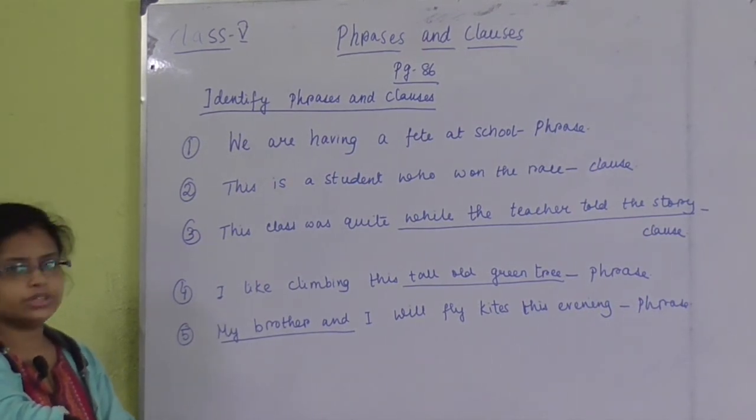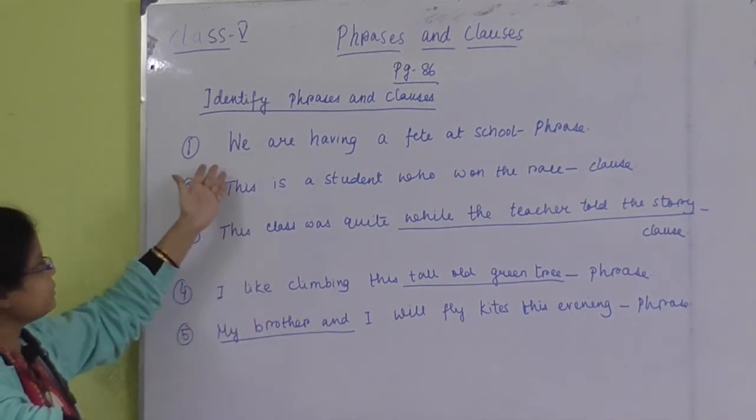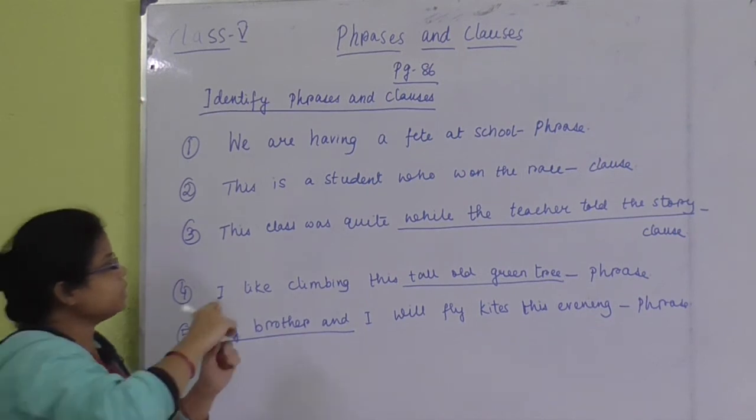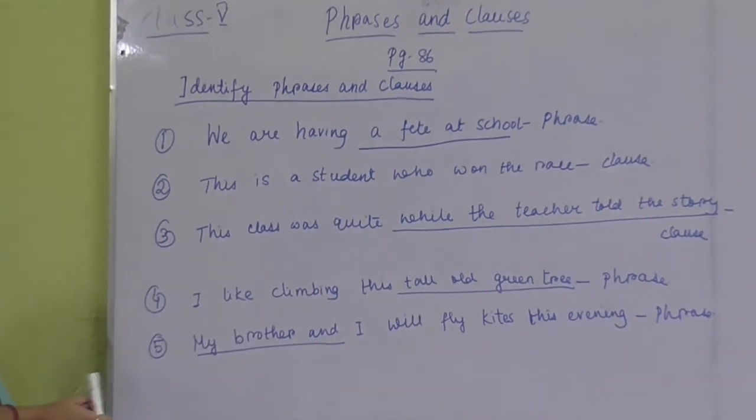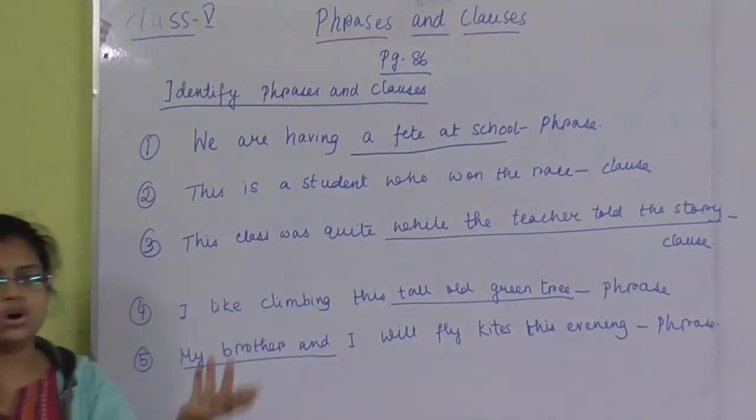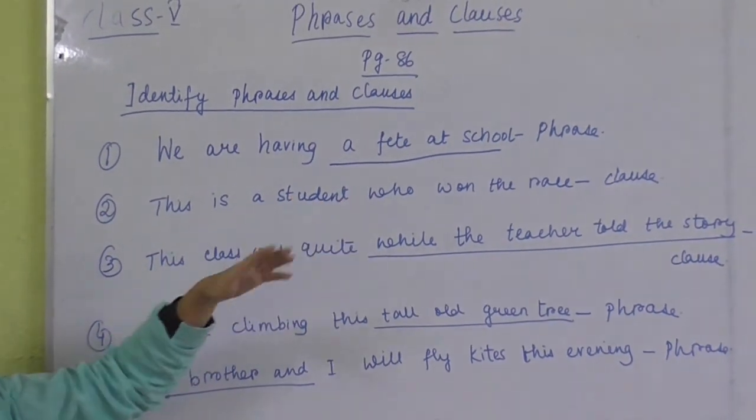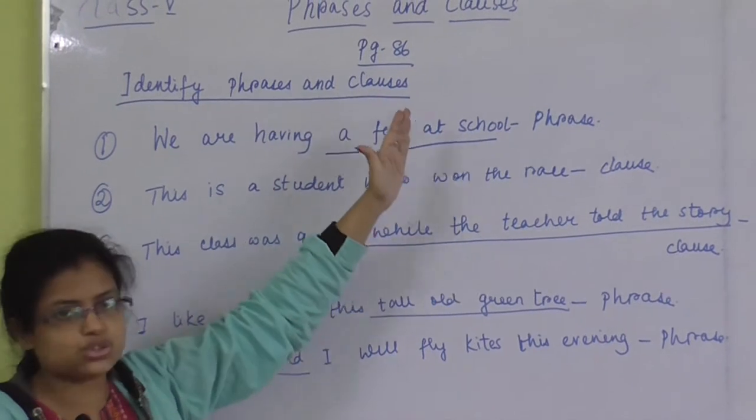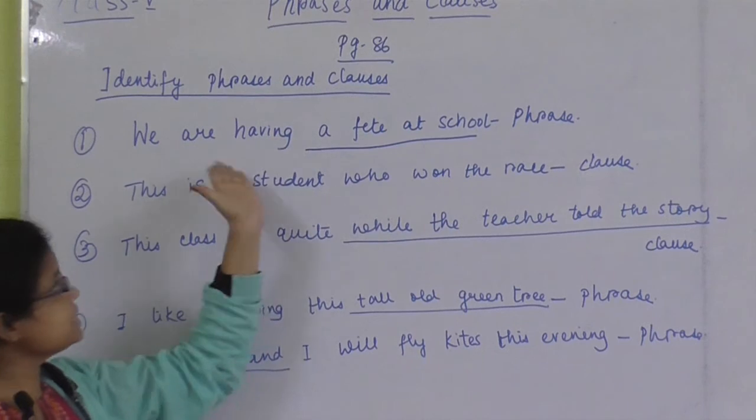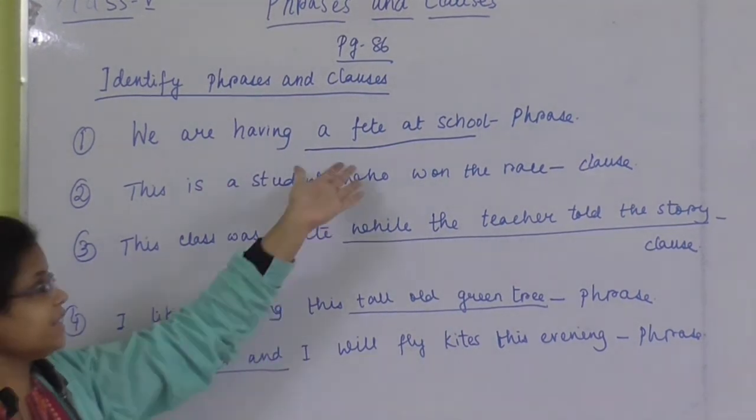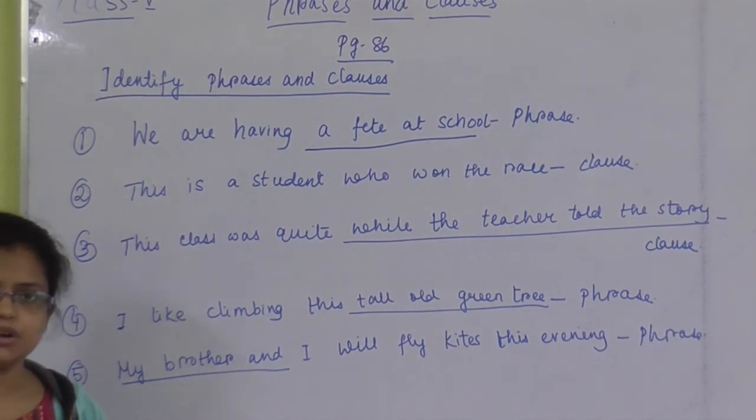Okay, I have already written the answers, the rest of you try yourself at home. Number 1, we are having a fete at school. If I underline these words, you have to tell whether it is a phrase or a clause. It is definitely a phrase, because if I write only a fete at school, it does not have any meaning unless I write the words in a sentence. A fete at school does not have any subject and predicate, that means it is an example of phrase.